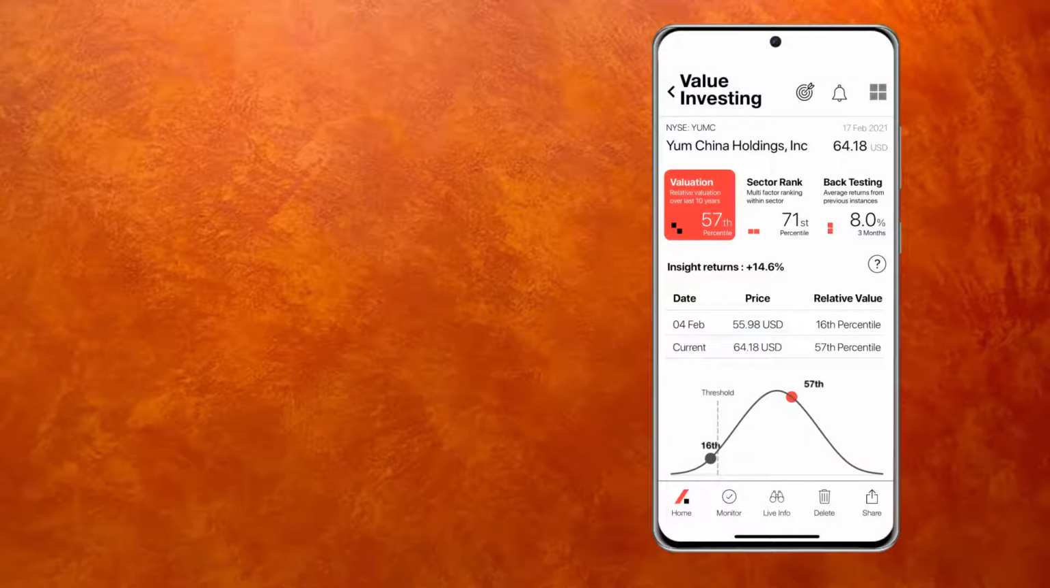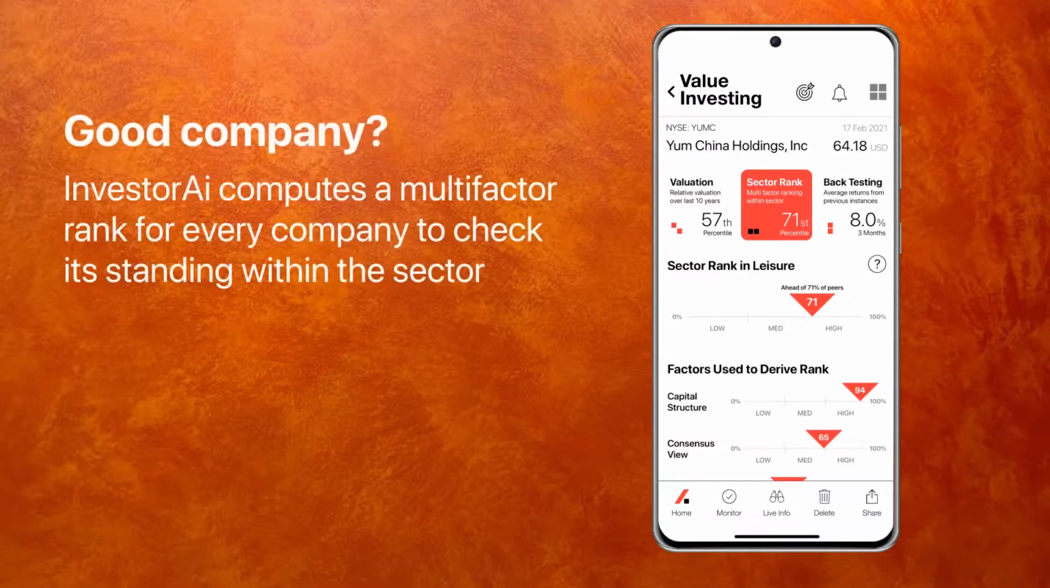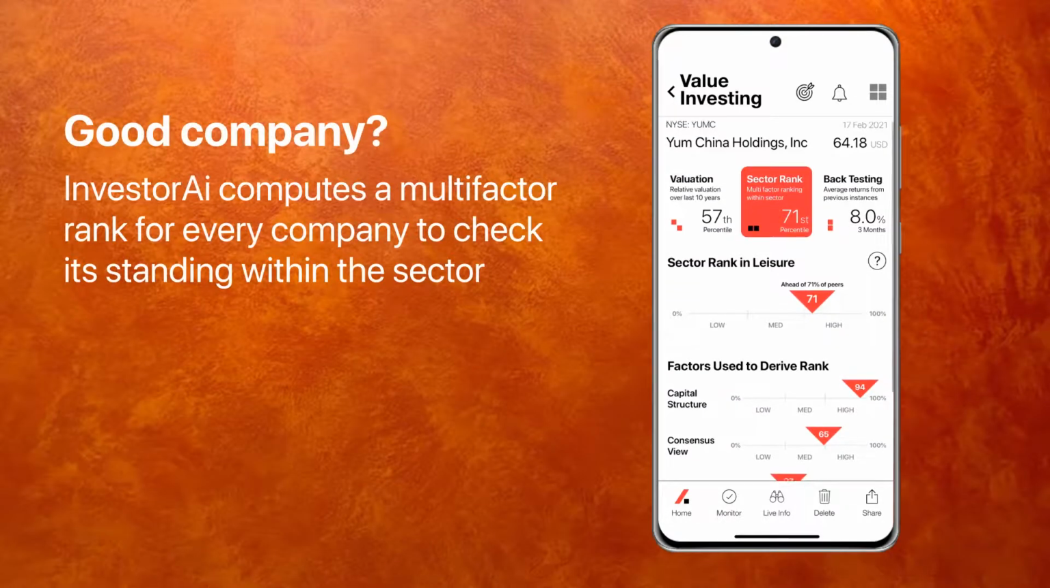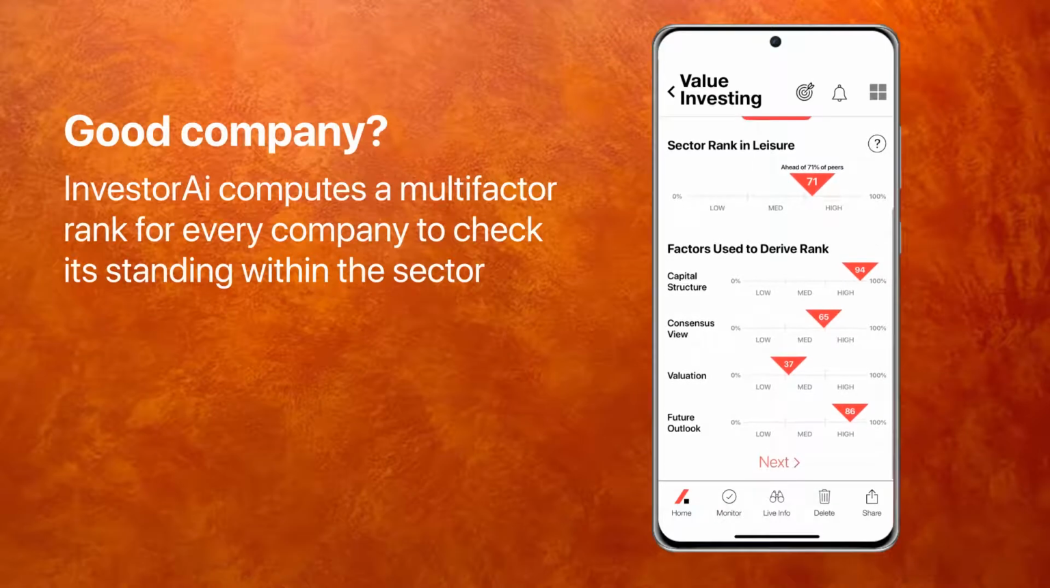So the first part of this algo is: is this company undervalued? The second part is: is it a good company? So you go to sector rank, and this tells me that this company is 71st percentile, which is very, very good. And these are the factors that go to make up the rank. Capital structure, fantastic. Consensus view, really good at 65. Valuation, not so great, but that's because the price has gone up, and we know that.